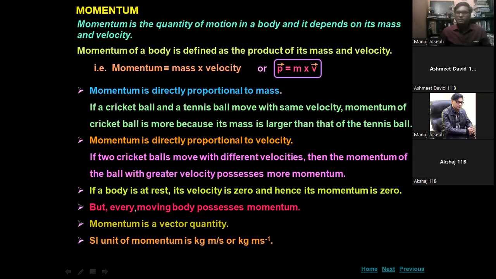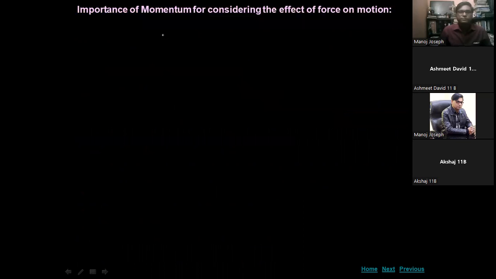Kg meter per second is the unit of momentum, and in CGS it will be gram centimeter per second. In CGS, gram centimeter per second. The importance of momentum is in considering the effect of force on motion.